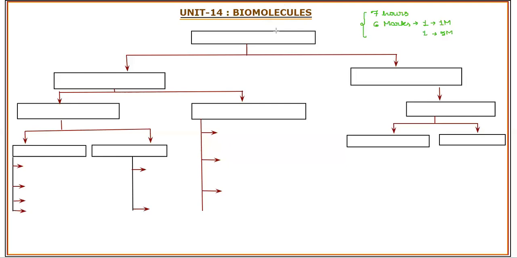Now we'll observe a very simple classification, and how to remember it. Carbohydrates, as we already discussed, are broadly classified based on their taste and solubility into sugars and non-sugars.